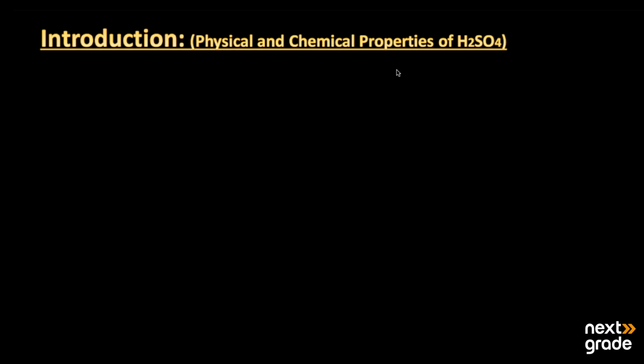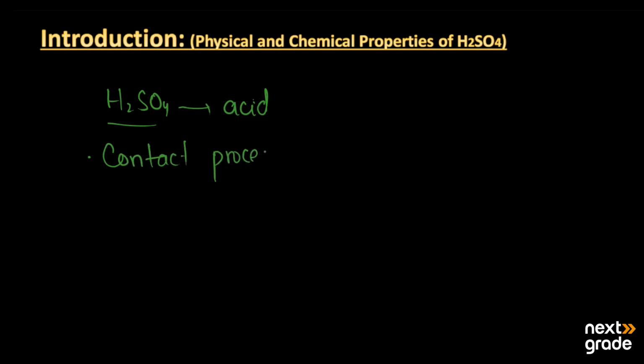So, the topic we are going to discuss here is the physical and chemical properties of sulfuric acid, H2SO4. Before we start the properties, here I'm going to write its formula, which is H2SO4. It is basically an acid and it is prepared by a specific process called the contact process. Sulfuric acid is known as the king of all acids due to its specific properties, physical as well as chemical.